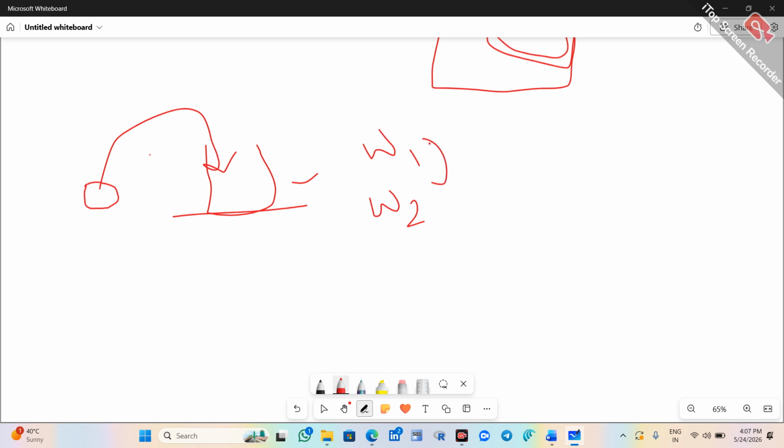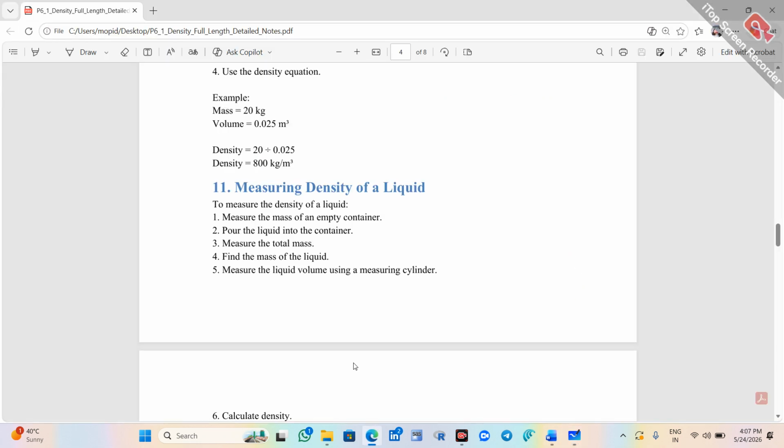First, you need to take an empty beaker and keep it on the balance, and find the weight of the beaker, W1. After that, pour this water into the beaker and then measure the weight, then you will get W2. W2 minus W1, the beaker filled with water minus the empty beaker weight, will give the mass of that liquid. So in this way we need to find it.